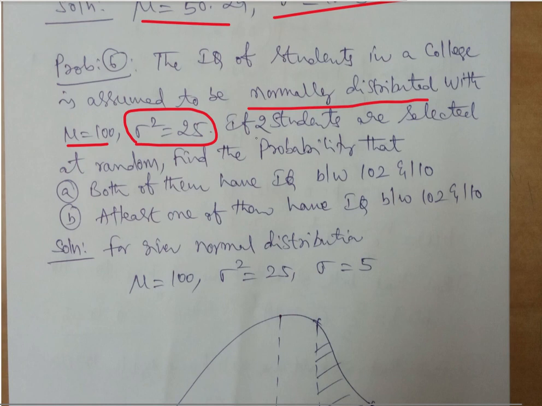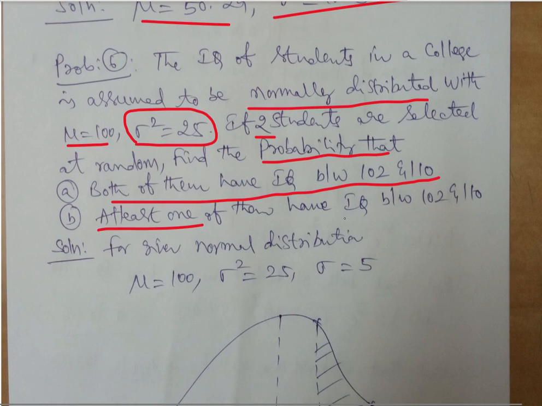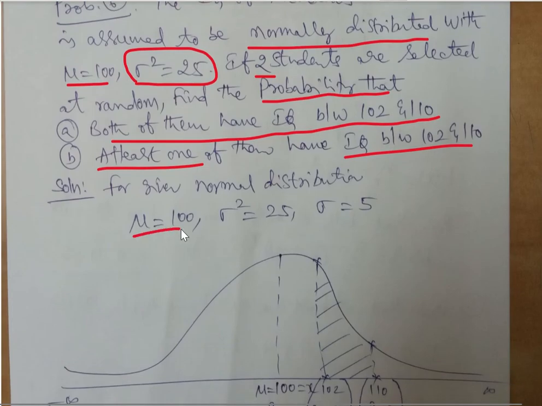If two students are selected at random, find the probability. So some probability is being added here. Both the students have IQ between 102 and 110, and at least one. I think we have to use some binomial distribution. So mu is given, sigma square is given, so we need only sigma. So we know mu, we know sigma, we can calculate the Z value.